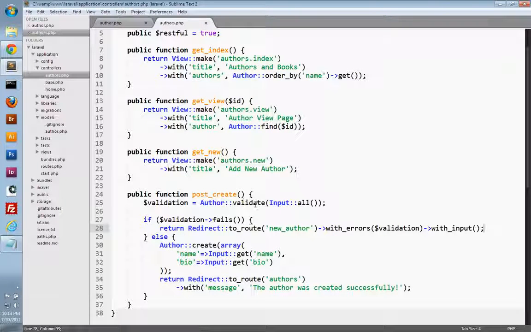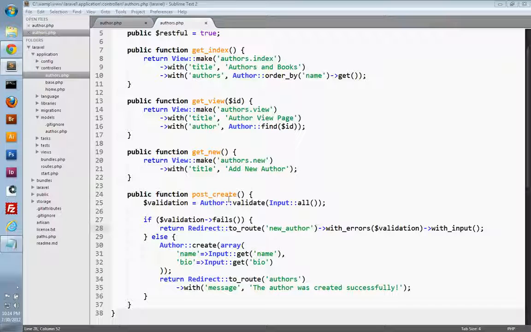We're just calling our validate method, and we're passing in the form data to validate it. And we're going to use the validator object to check if the validation fails. If the validation does fail, we're just going to re-render the new author form page and make sure that we display error messages and make sure that the form remembers what the user typed into the form. If the validation is successful, we're just going to save the author into the database and redirect to the index page and give them a success message like we did in the last video.